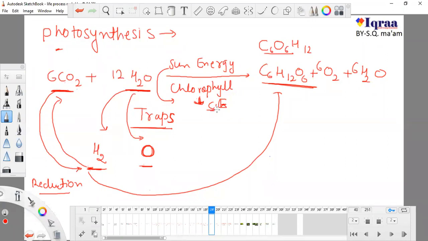Now this energy is used to break down the water molecule into hydrogen and oxygen, and this hydrogen will be added to this carbon dioxide. This process is known as reduction. And this glucose is a reduced product of this carbon dioxide and this added hydrogen.